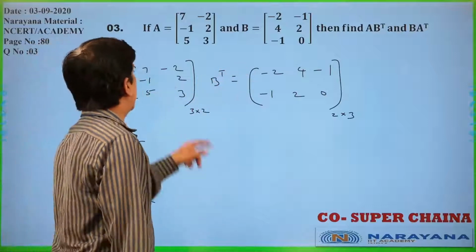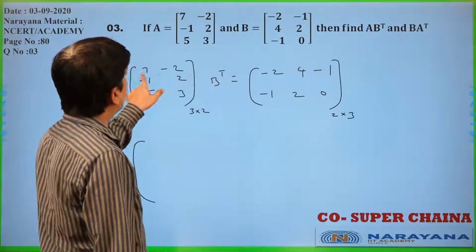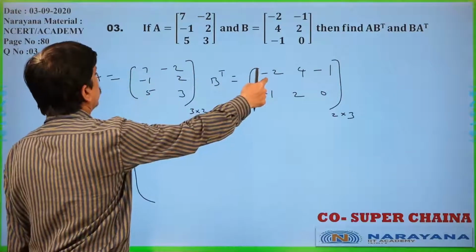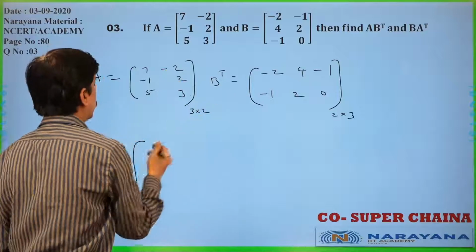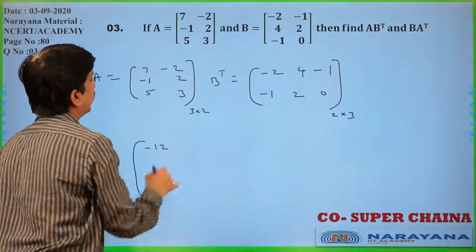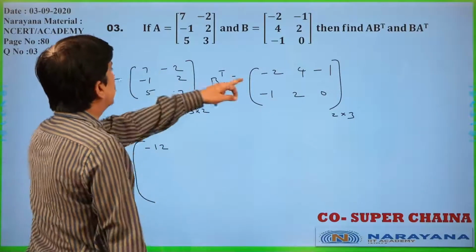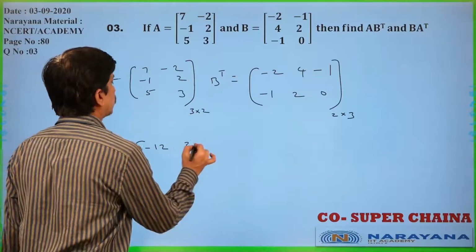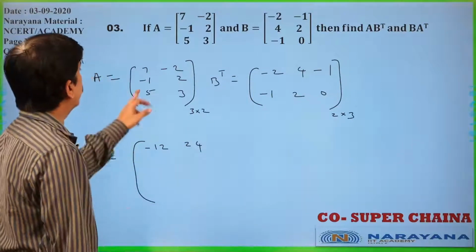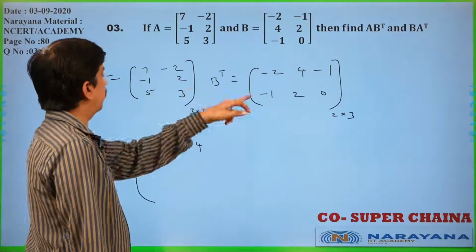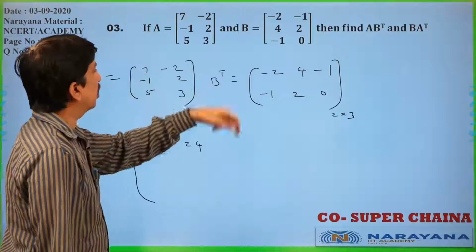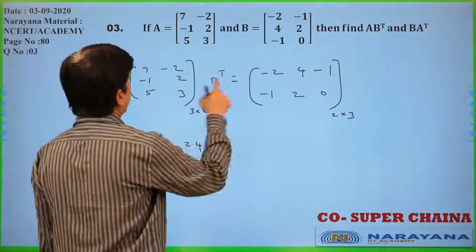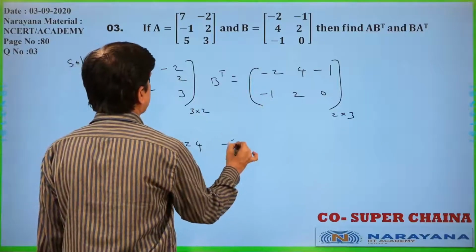Now, once you observe that one, A B transpose, a 3 by 3 matrix. First row, first column: 7 into minus 2, minus 14, plus 2, minus 12 you will get. First row, second column: 7 into 4, 28, minus 4, that is 24 only. First row, third column: 7 into minus 1, minus 7, plus 0, minus 7.